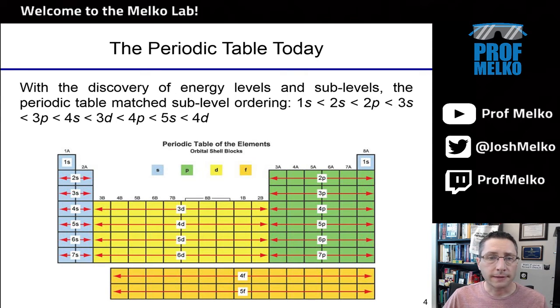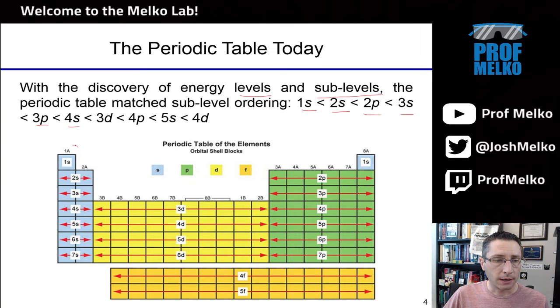And once we organized it in this way, we sort of saw that the elements fell into these sublevel groupings. And you'll remember from the previous lecture when we talked about levels and sublevels, right? After Bohr made his model of the atom and predicted these energy levels, and after that we discovered sublevels, we knew this sort of ordering of the levels was how it went in terms of energy. When the periodic table was reorganized in terms of atomic number, these sublevels more or less dropped out, right?